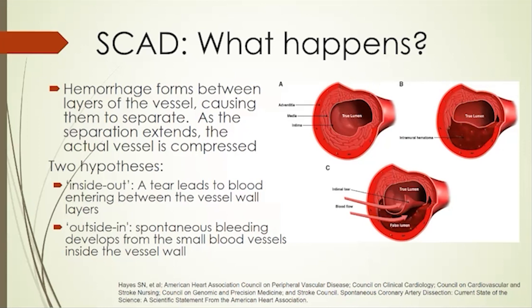The other hypothesis, and probably it's some combination of both in different patients, is what we call outside-in, which is spontaneous bleeding. There are very tiny blood vessels within the layers of the artery that spontaneously hemorrhage, and then that can extend and cause compression. Particularly once this area thromboses, it can block the blood flow distally past the lesion.